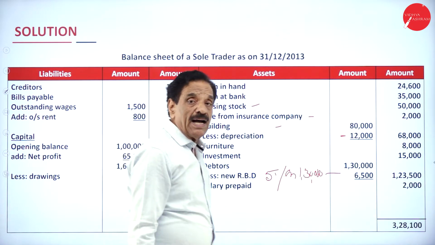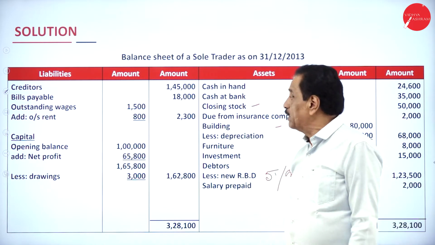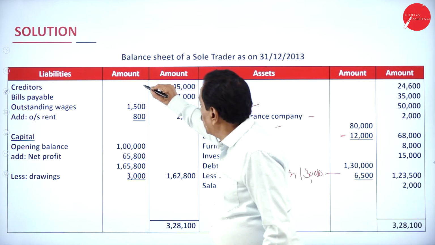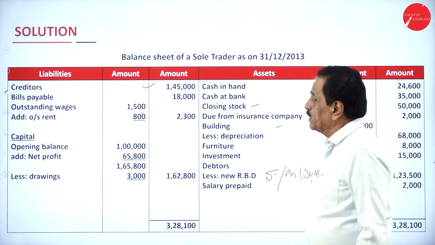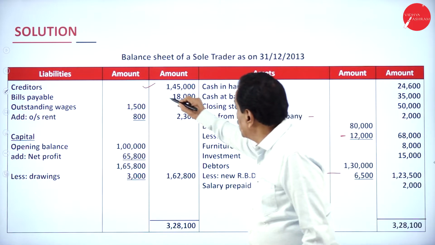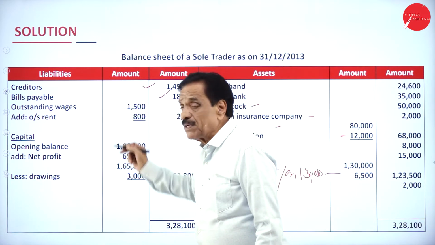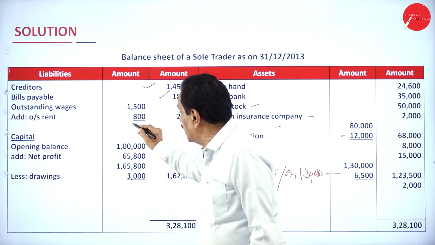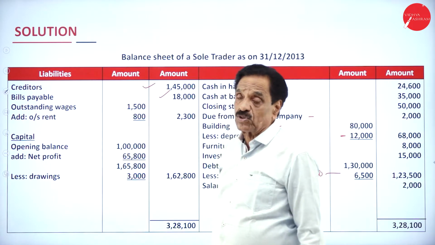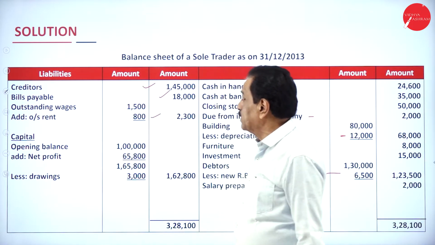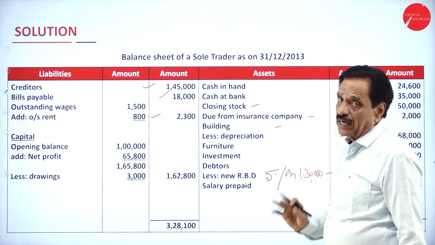Salary prepaid as per the adjustment is 2,000. Then you have to pay to creditor 1,45,000. How much bills payable? 18,000. Outstanding wages as per the adjustment is 1,500. Outstanding rent for 2 months, 800. How much still payable? 2,300.